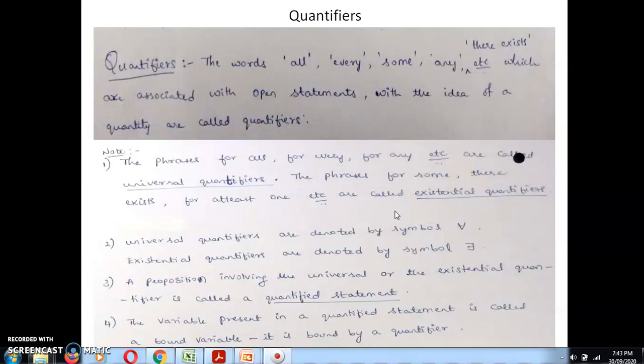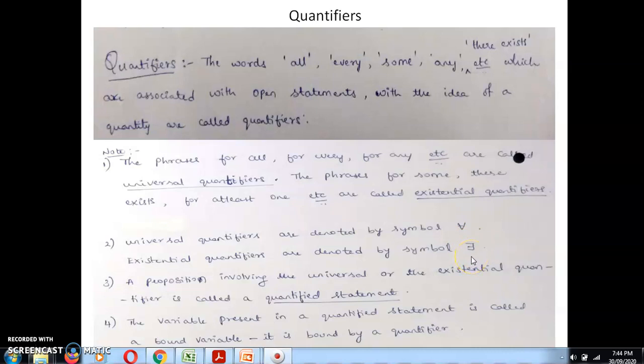Universal quantifiers are denoted by a symbol. So these are the notations in discrete mathematics. We normally have notations in each and every concept. So universal quantifiers are denoted with this symbol, and essential quantifiers, that is if at all we are using at least one, then we use this symbol.